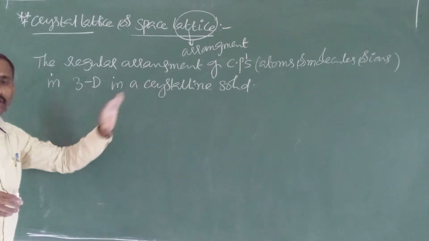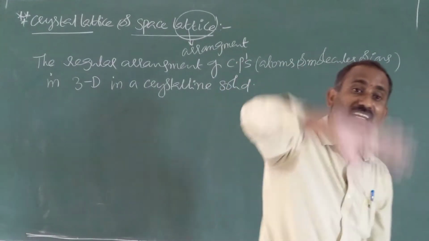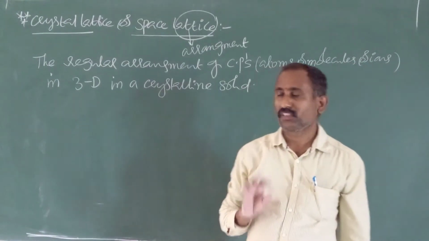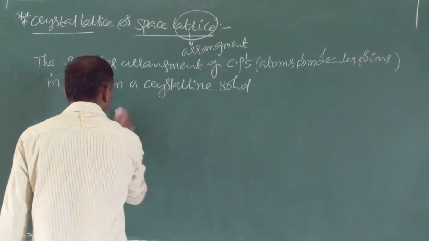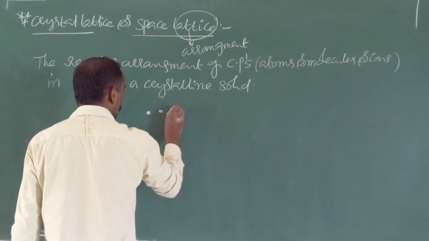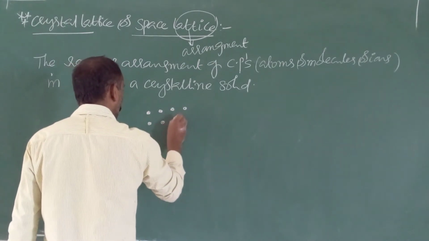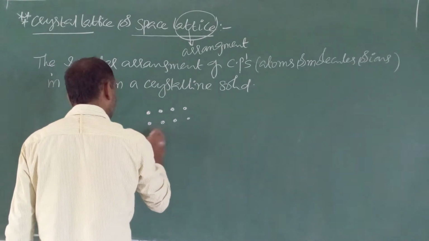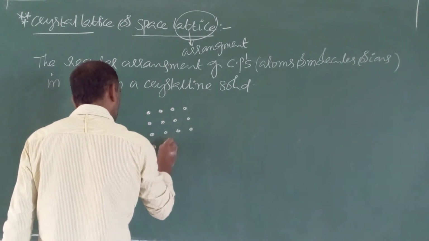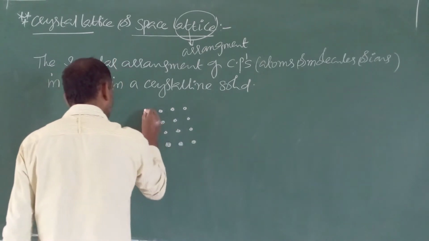In the crystalline solid, all the constituent particles, as we already studied yesterday, are orderly arranged. That entire arrangement is known as crystal lattice. For understanding purpose, I am considering a solid. In the solid, these dots are assumed as constituent particles. All the constituent particles are orderly arranged.